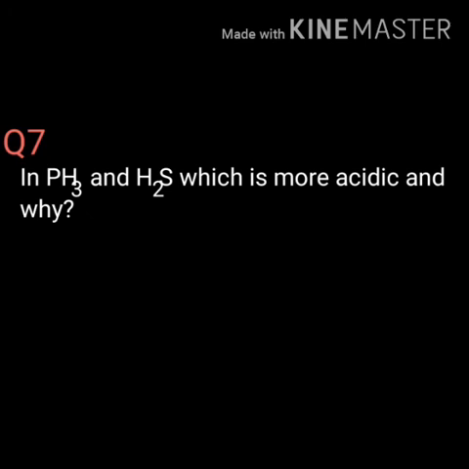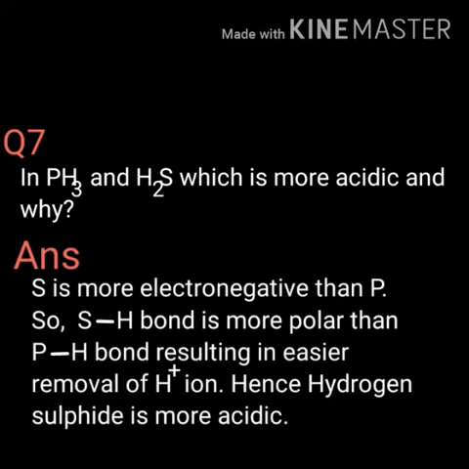Question number 7. In phosphorus hydride and hydrogen sulfide, which is more acidic and why? Answer. Sulfur is more electronegative than phosphorus. So, the sulfur hydrogen bond is more polar than the phosphorus hydrogen bond, resulting in easier removal of H+ ion.